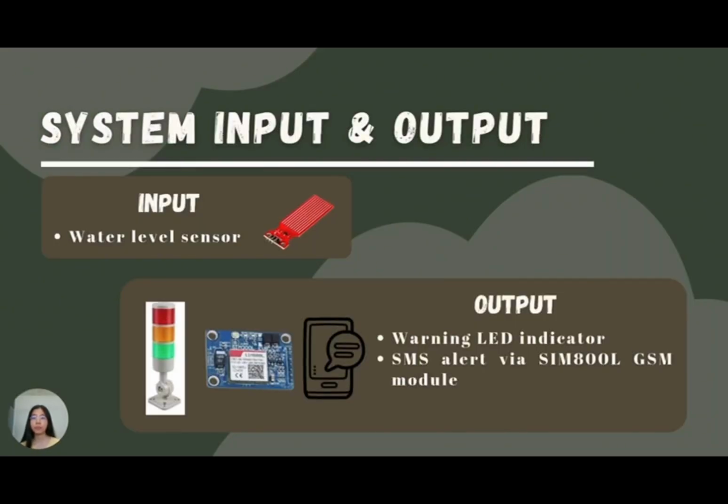This slide shows the input and output of the system. The main input is the water level sensor, which detects the changes in water height. The output includes a warning LED indicator for visual alerts and SMS notifications sent via the SIM800L GSM module to inform users remotely when the water level becomes dangerous.